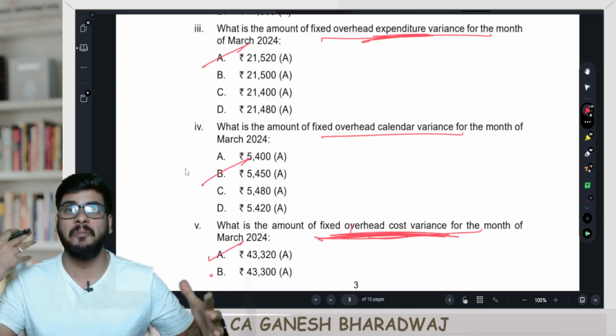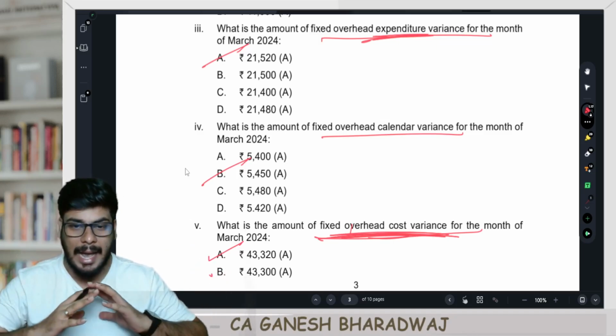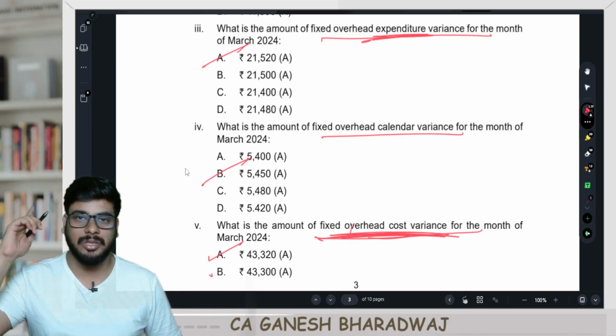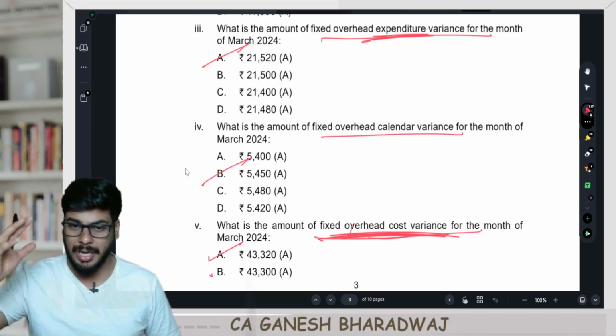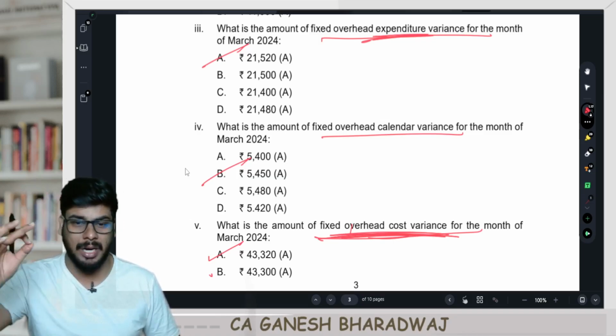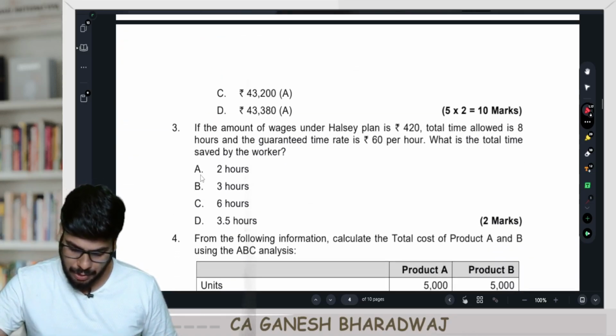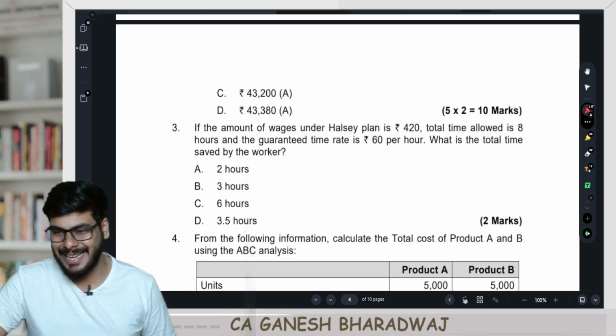Right? For students who have mugged up the formulas of standard costing, absolutely it is not at all possible. This is the reason why I'm saying, you know, your conceptual learning is the only way forward. Right? That's the smartest way to crack exam. Clear with this, guys. Fine. So with this, we are done with this question. Let's move on to the next one.